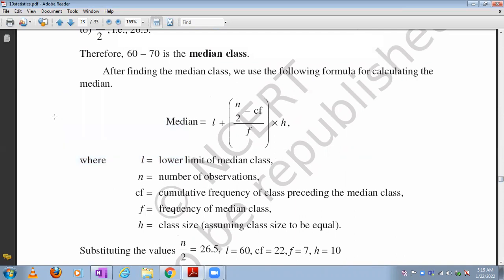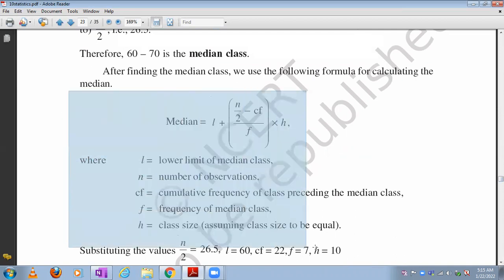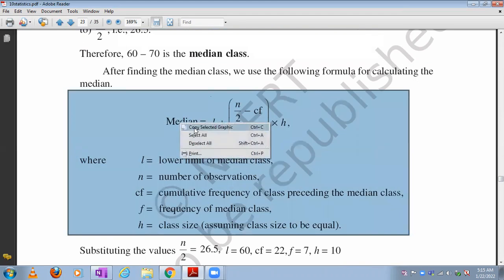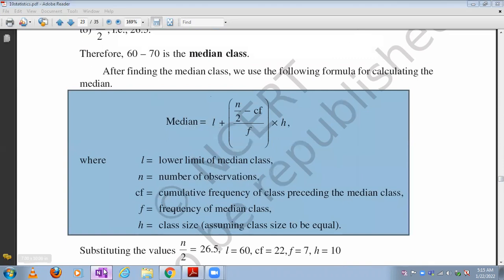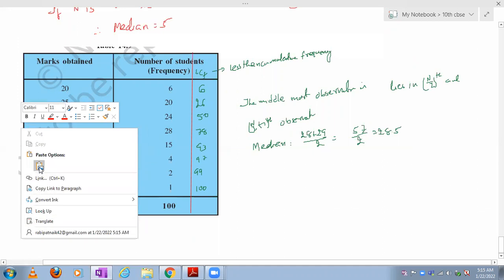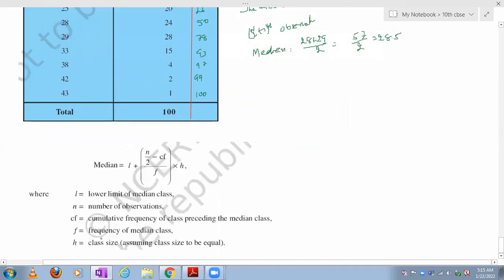Now this one I will paste it here. So median means L plus n by 2 minus CF by F into H, where L is the lower limit of the median class, n is the number of observations, CF is the cumulative frequency of the class preceding the median class, F is the frequency of the median class, and H is the class size.